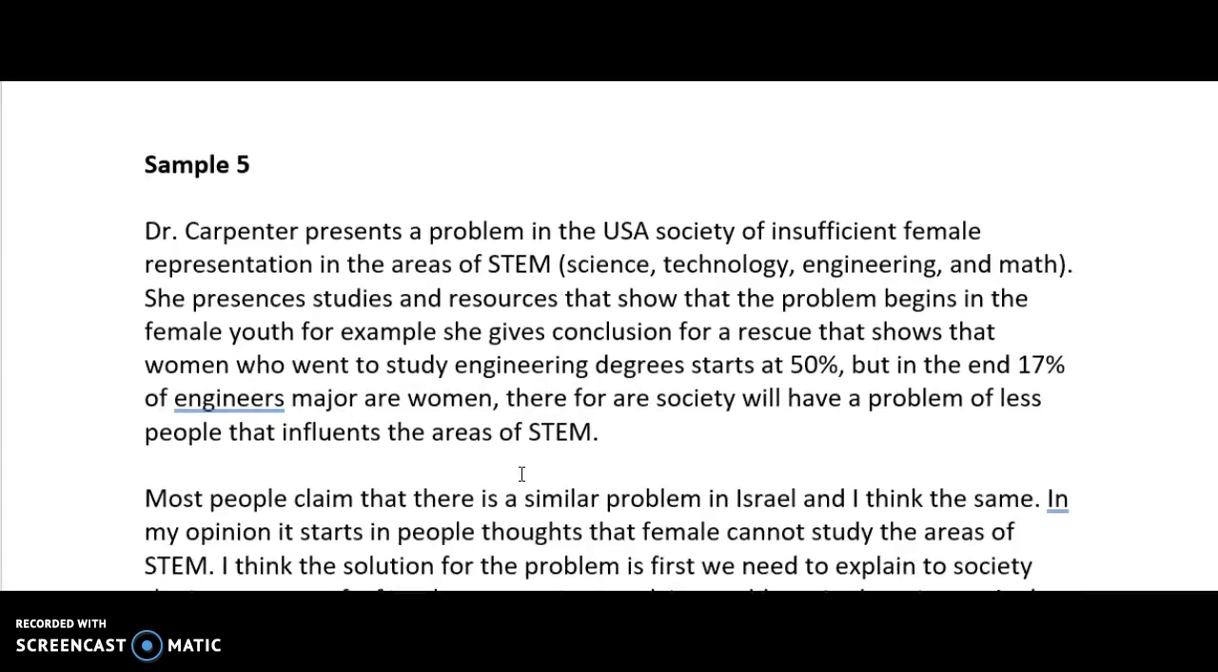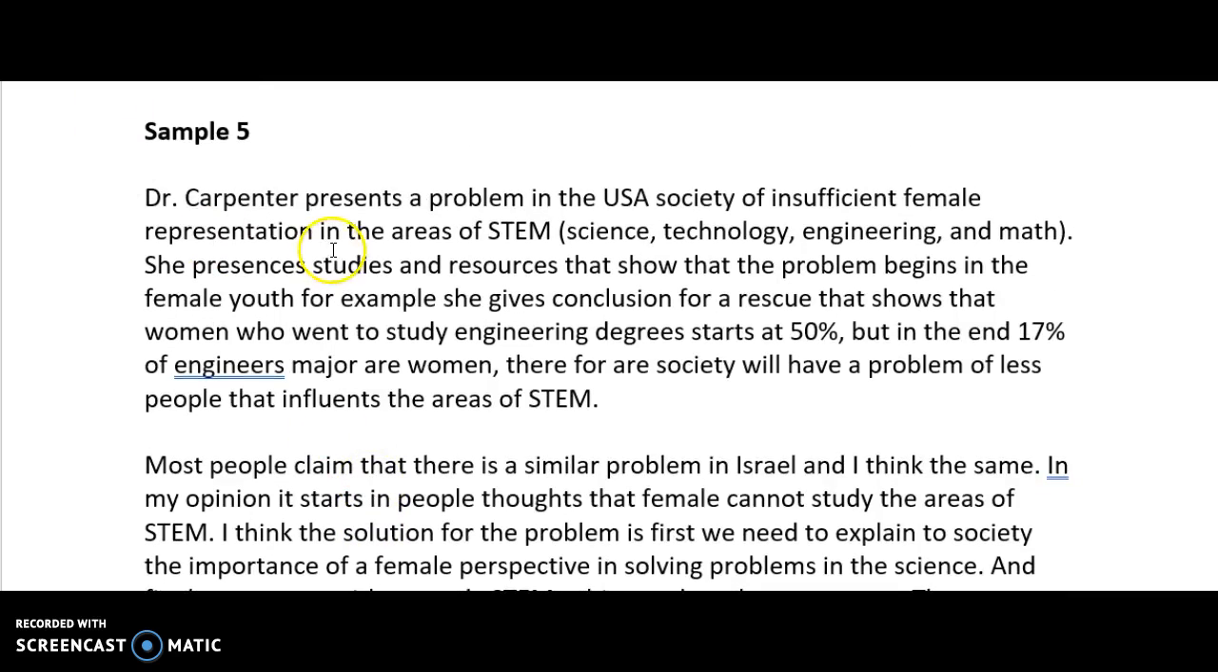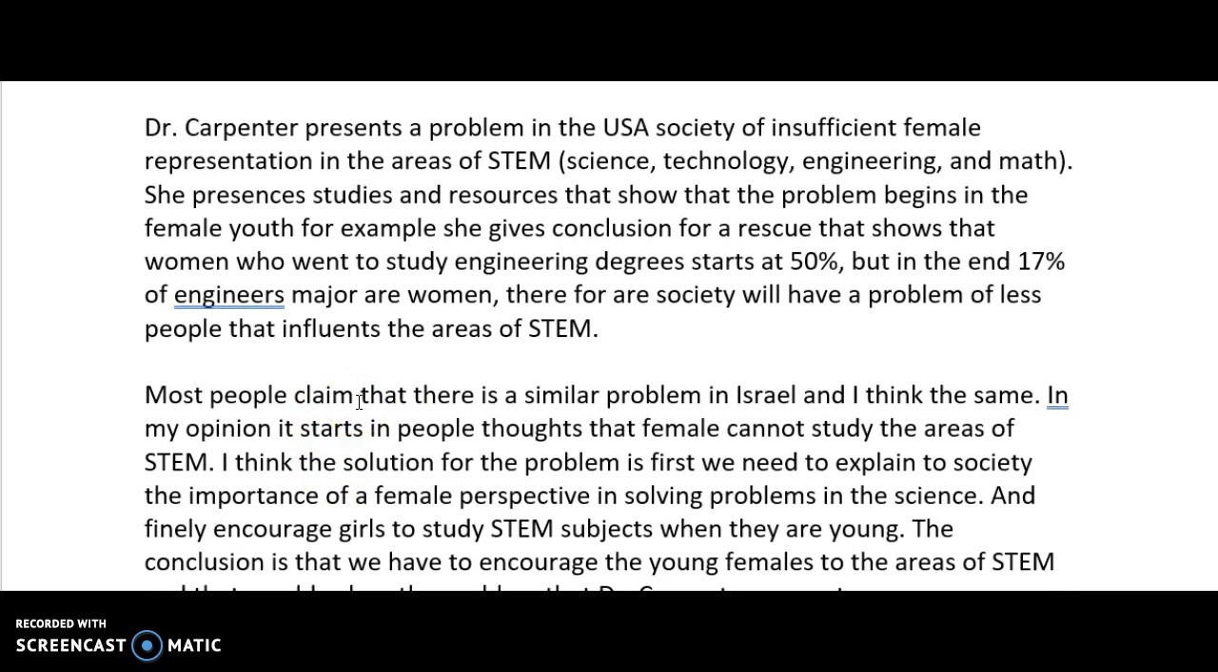And let's take one last look. And again, here we can clearly see that there are two paragraphs. Do they follow the problem? Do they follow the solution? Dr. Carpenter presents a problem in the USA society of insufficient female representation in areas of STEM. She presents studies and resources, and she goes on and on and on. But what are we missing? What about Israel? This is what's in the United States, but what about Israel? Is the same problem here, and we've got that, but we have to wait for the problem